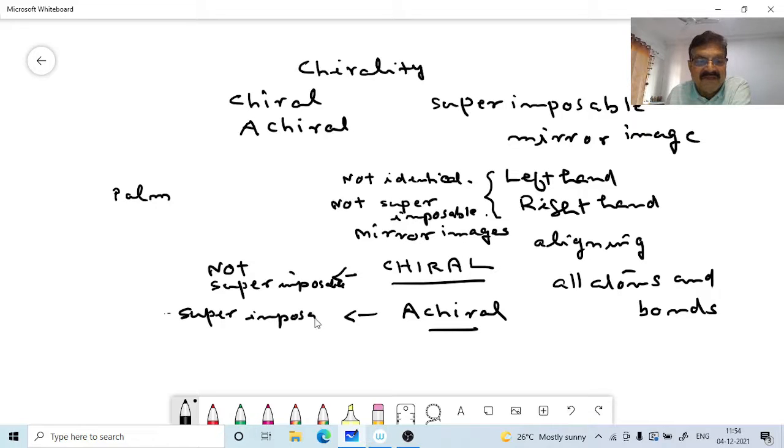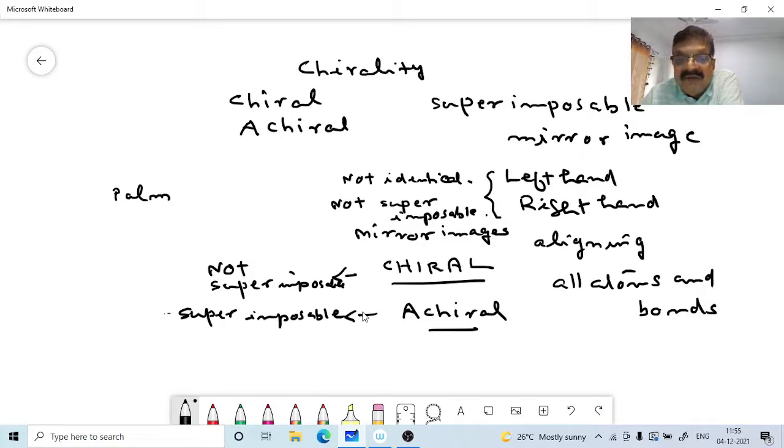This is the difference: superimposable mirror images and not superimposable mirror images. Objects or molecules that are not superimposable on their mirror image are chiral objects or chiral molecules. And objects and molecules that are superimposable on their mirror images are achiral. If it is superimposable, achiral. Not superimposable, chiral. Remember, left hand, right hand: mirror images, not superimposable, not identical. Therefore, left hand and right hand are chiral.